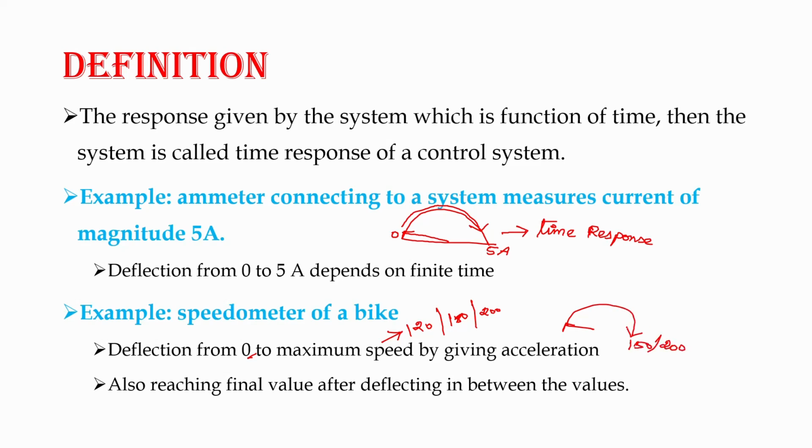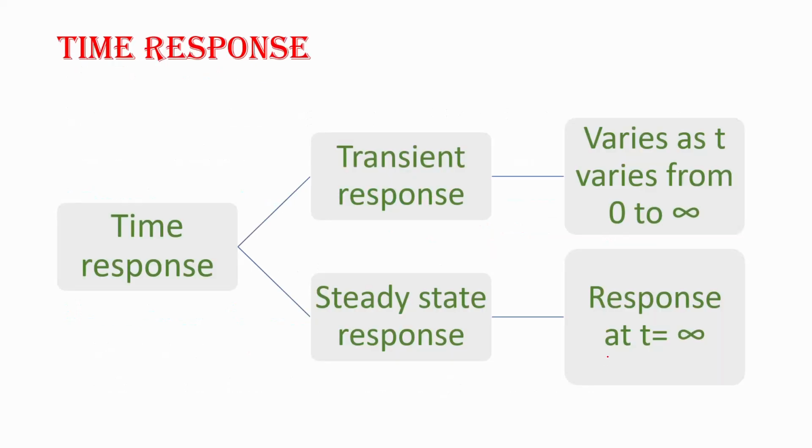After attaining its maximum value 150, whatever the acceleration given, it will not change from 150 to some other value. Its maximum limit is 150. So this is also another example of time response.